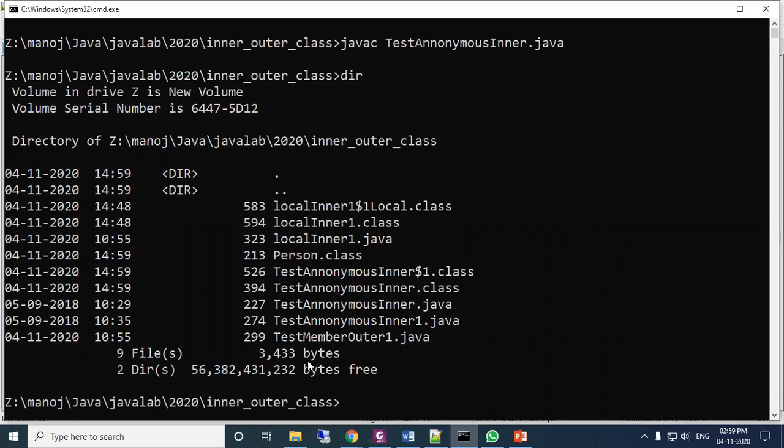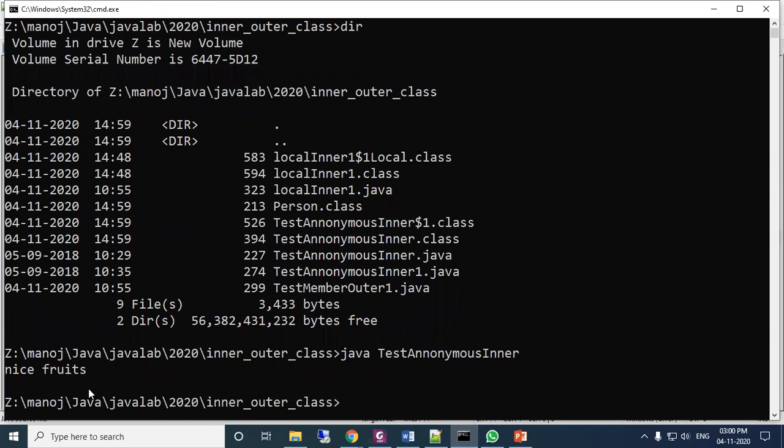So in the test anonymous inner, this is your class name, and another class is created: test anonymous inner $1. Because this test anonymous is the parent name and $1 is the subclass class name. So now we will call java test anonymous inner. So output is nice fruits.